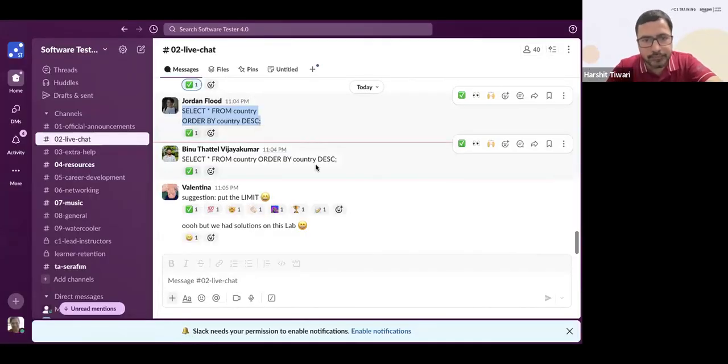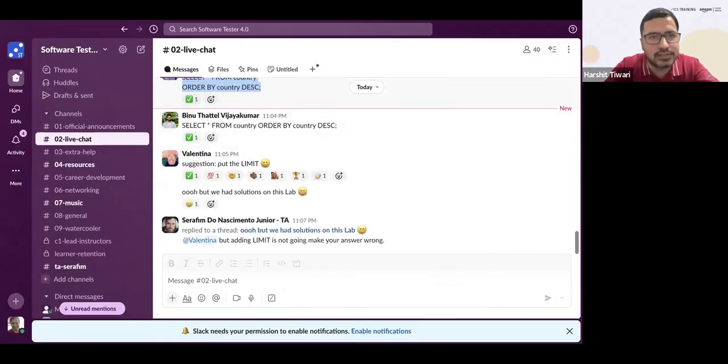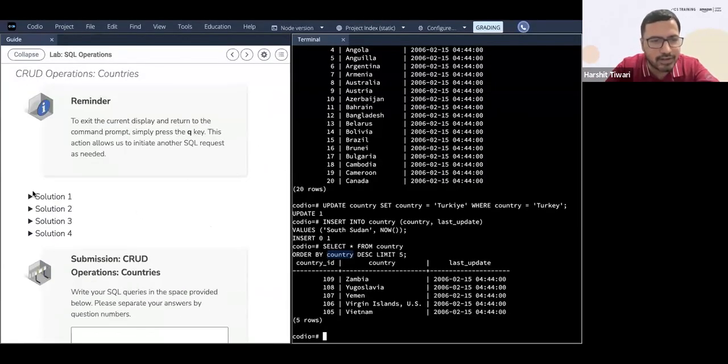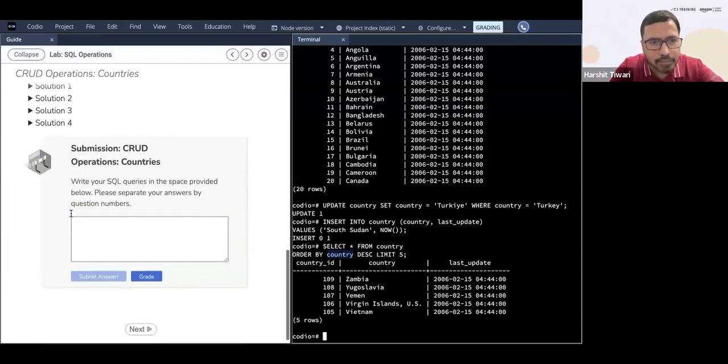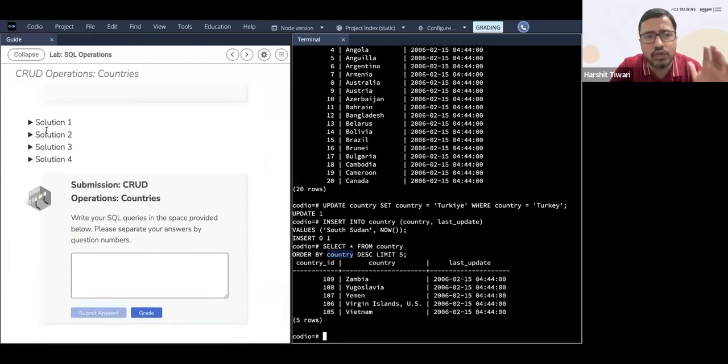Oh, but we had the solutions on this lab, right? Yes, the solutions are there, you scroll down. The lab exercise is just for your practice, not to test you. Don't worry, for practicing you'll have your mini projects and a lot of other things, and assessments will be there as knowledge checks. But this is for your practice, and it is highly recommended that you don't look at the solution first. Work on this, play around in the lab exercises, and get the results.